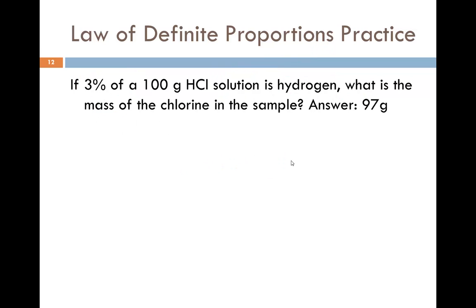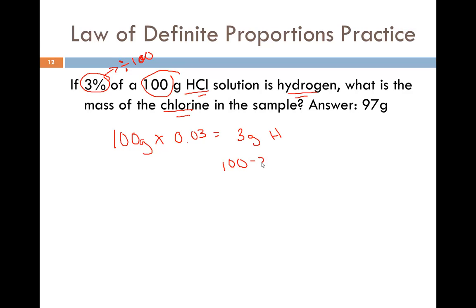Here's another example. If 3% of a 100 gram HCl solution is hydrogen, that means 100 grams times 0.03, because I changed the percentage to a decimal by dividing by 100. That comes out to be 3 grams of that HCl solution is hydrogen. What's the mass of the chlorine? Well, the chlorine would be the remainder of it. So 100 minus 3 is 97.